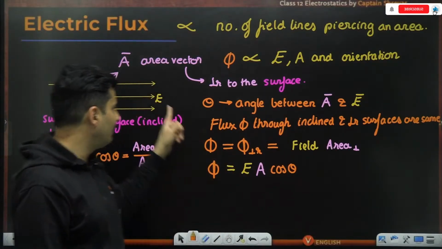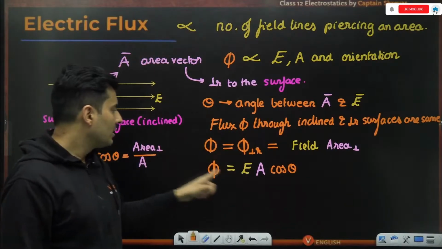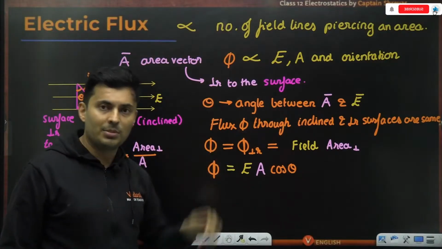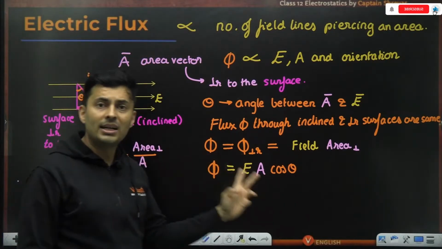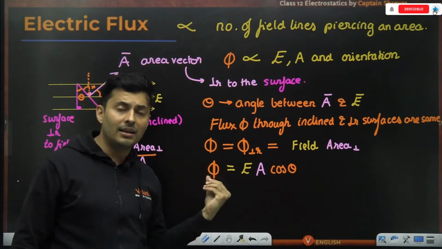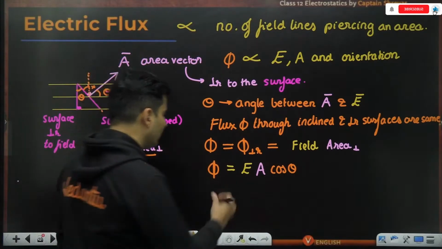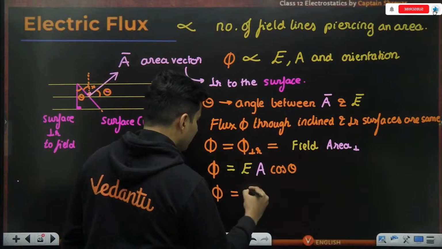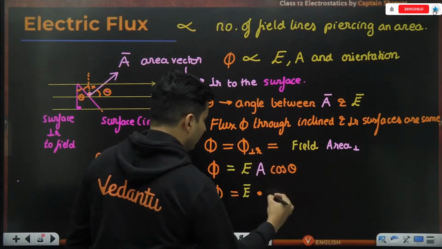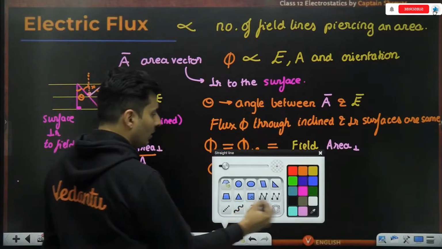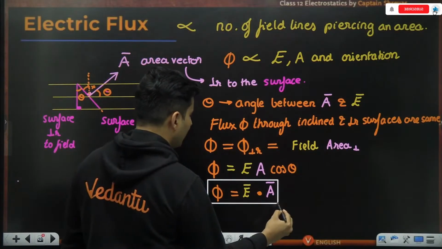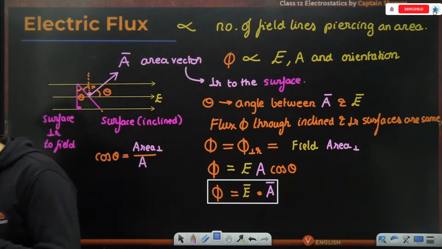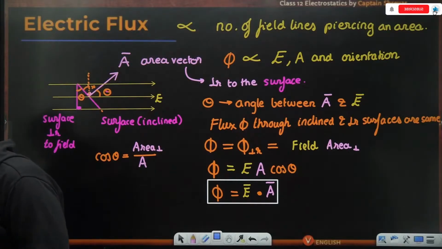That's it. So E into A into cos theta. But wait a minute, field is a vector. Area, I just defined it as a vector. The output is a scalar quantity and cos is also there. So I am reminded of the chapter of vectors where we had defined the multiplication of two vectors giving the result as a scalar quantity. That is then called a dot product. So I can just write this as phi is equal to the dot product of the electric field with the area vector. Is this absolutely clear, my dear students? Yep. Everyone? Awesome.